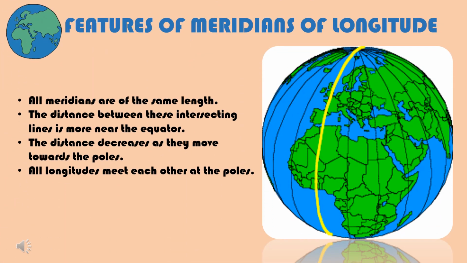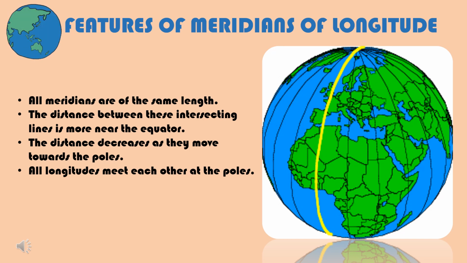From North Pole to South Pole, there is a center meridian, which is the prime meridian, that runs through Greenwich near London. Hence, it is also known as the Greenwich meridian. All the meridians are drawn from the North Pole and end at the South Pole, forming semicircles.